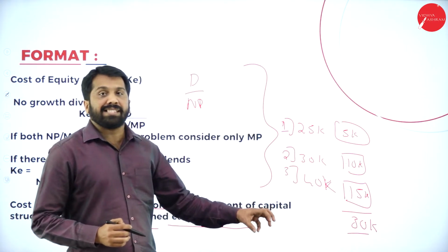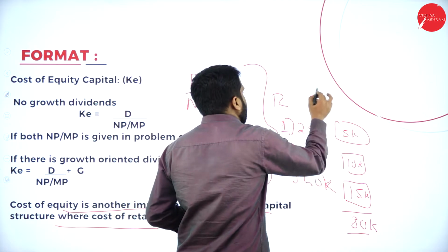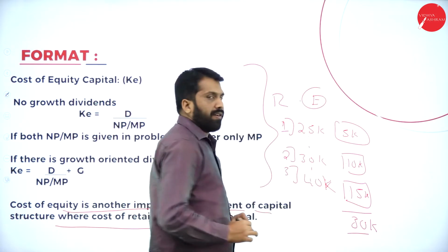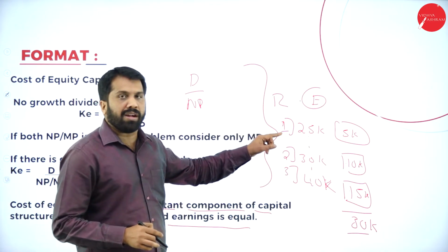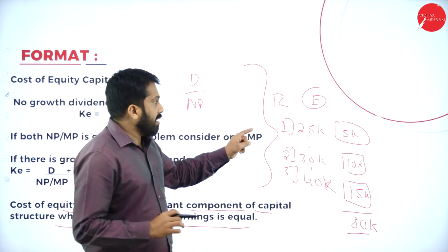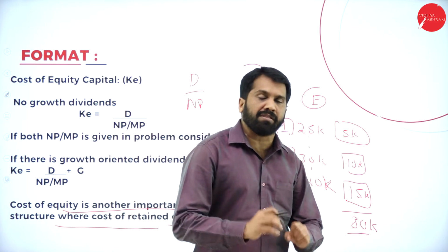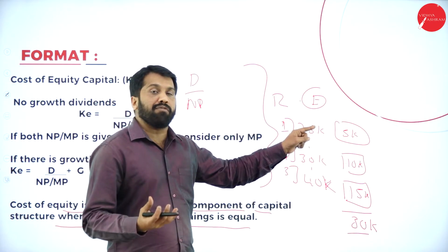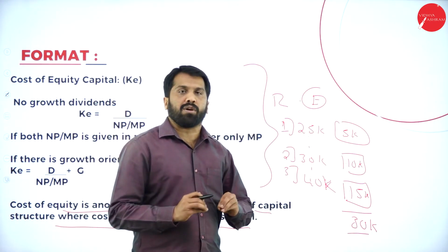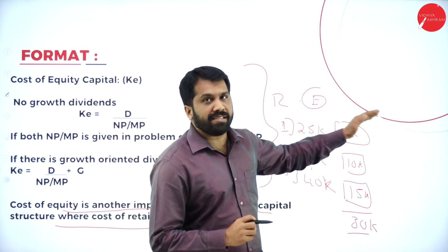Now, these savings, what is the heading? Retained earning. Profit is also called earning. Retained means whatever earnings you have, if you have saved that, that is called retained earning. Whatever profits you save, retain that profit, we call it retained earning.